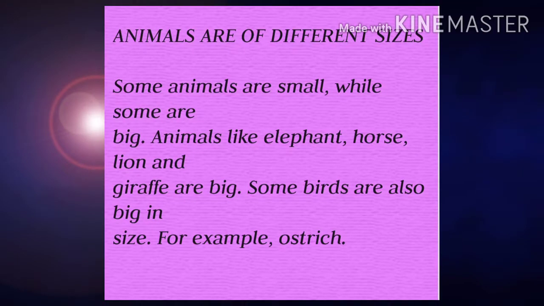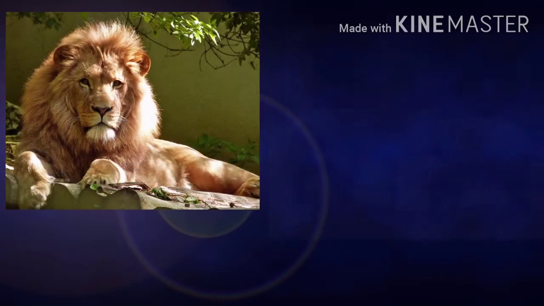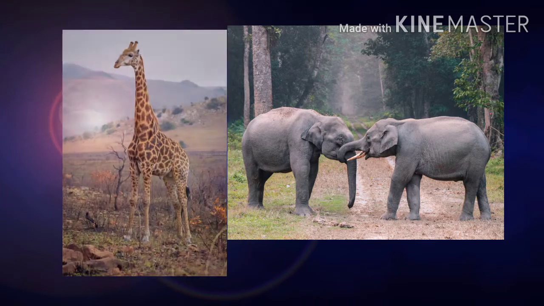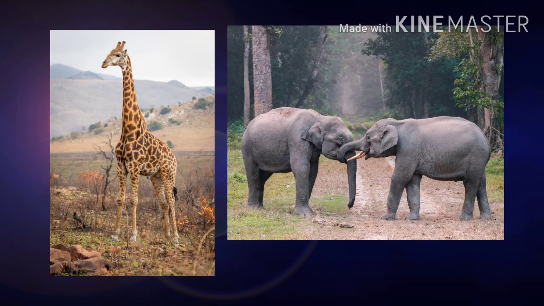Animals are of different sizes. Some animals are small while some are big. Animals like elephant, horse, lion and giraffe are big. Some birds are also big in size, for example, ostrich. See, lion and elephant are big animals. For example, giraffe, tiger. Okay, so they are called the big animals.